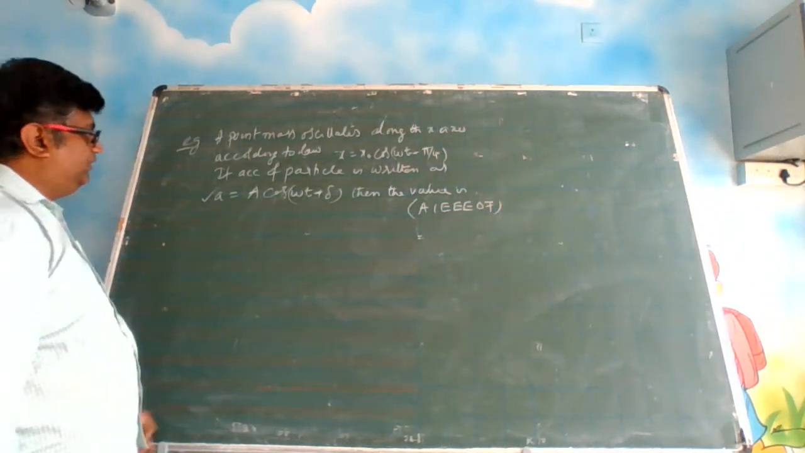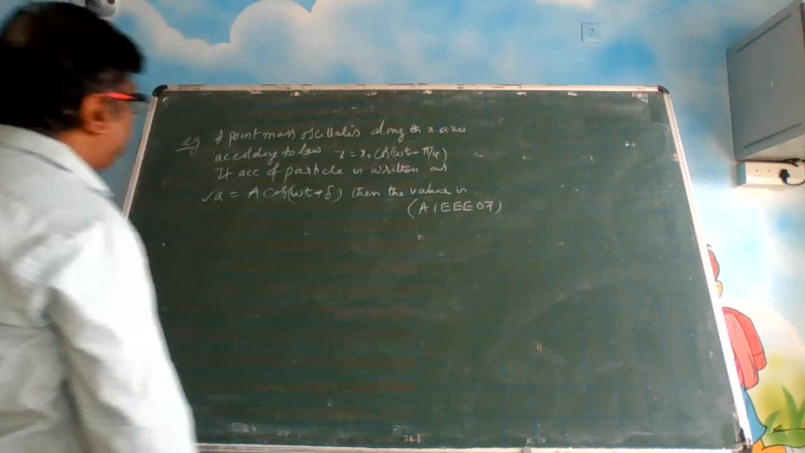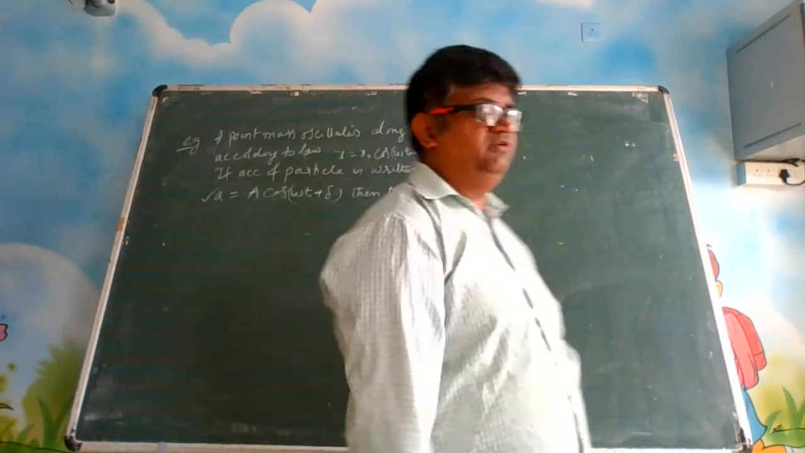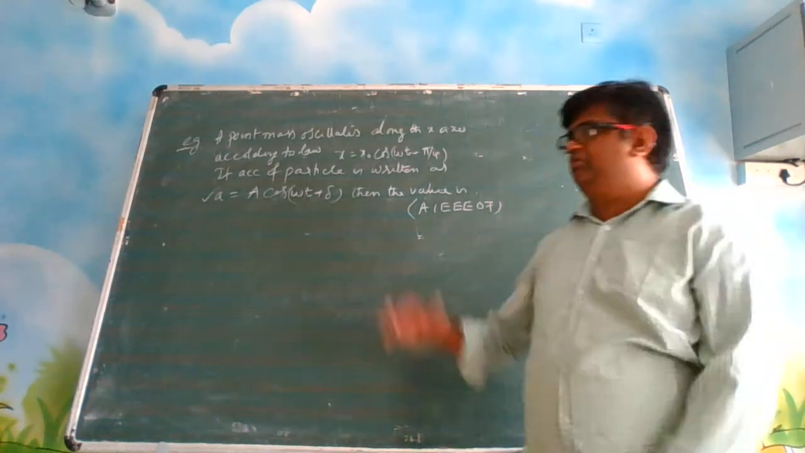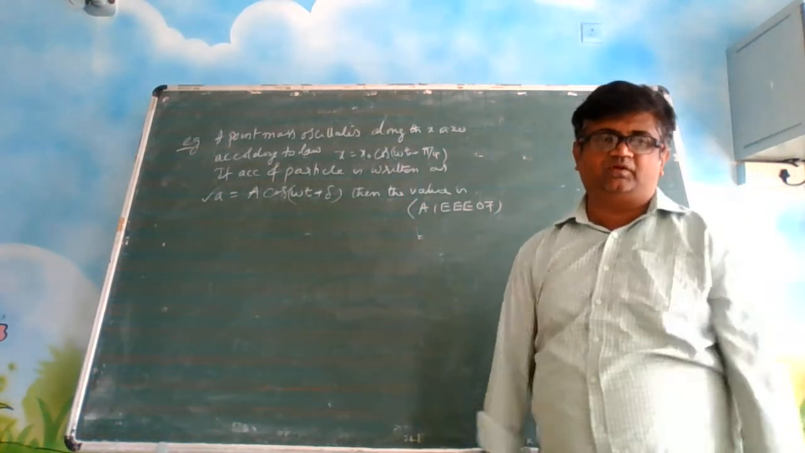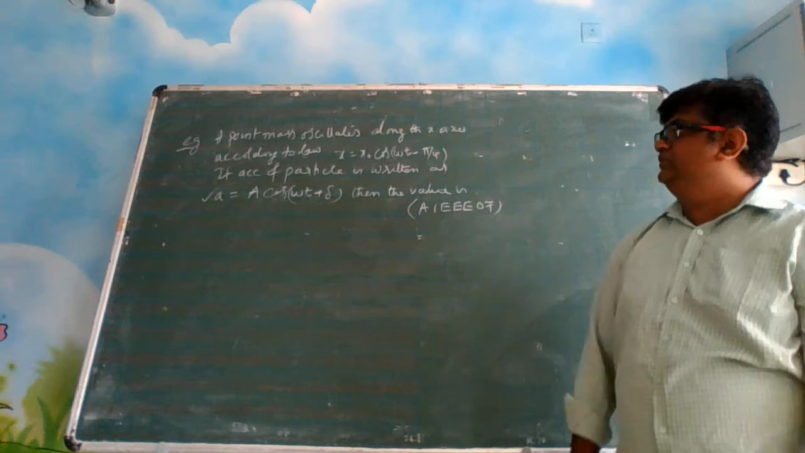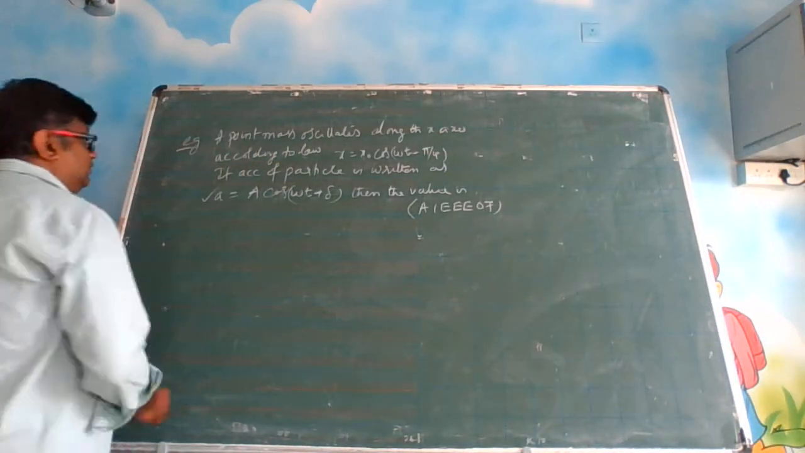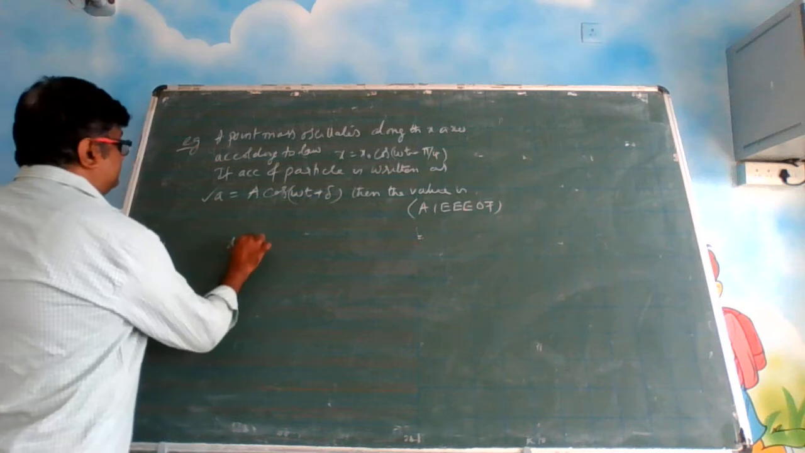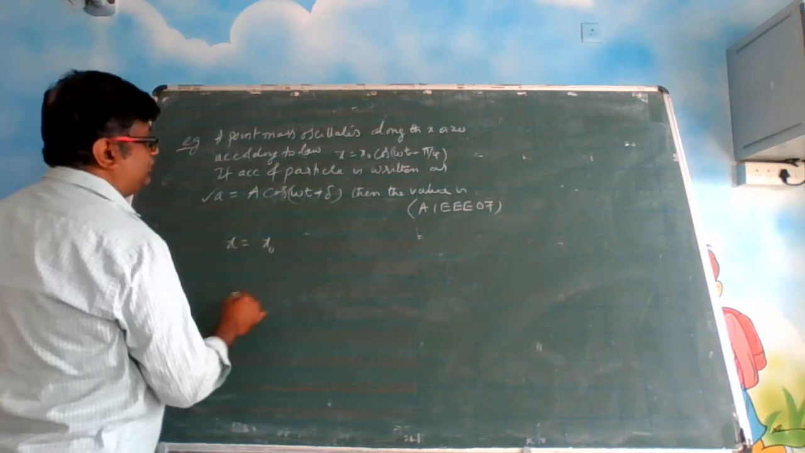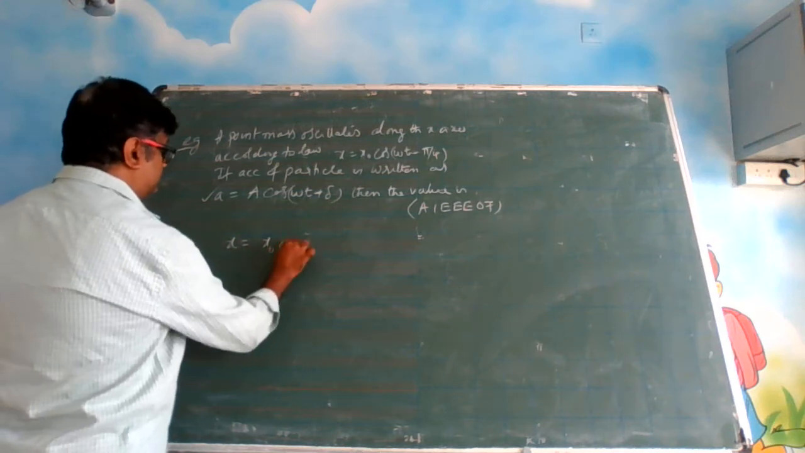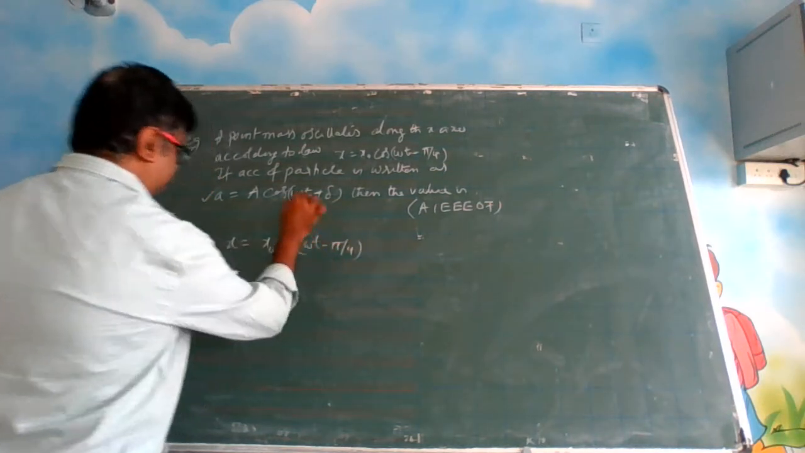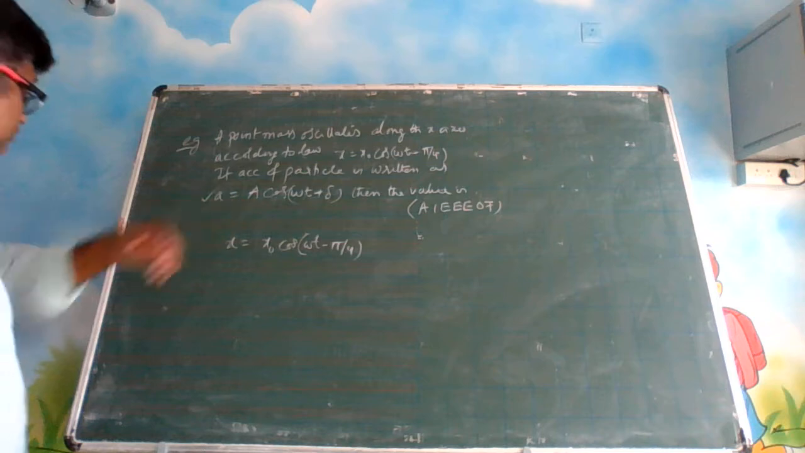You have to find the value of a, you have to find the value of delta. Students, whenever you are doing these kinds of problems, you always have to approach by comparing this with the standard equation. You have to compare these things with your standard equations. Now the displacement function is given as x = x0 cos(ωt − π/4). Isn't it? Now differentiate both sides.